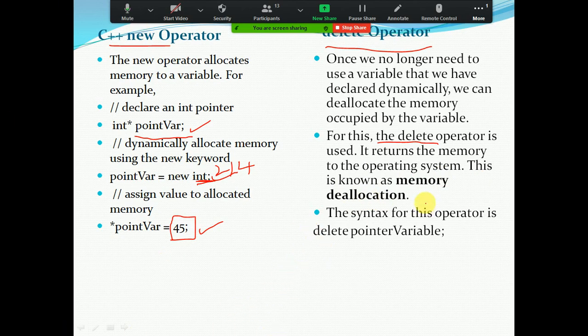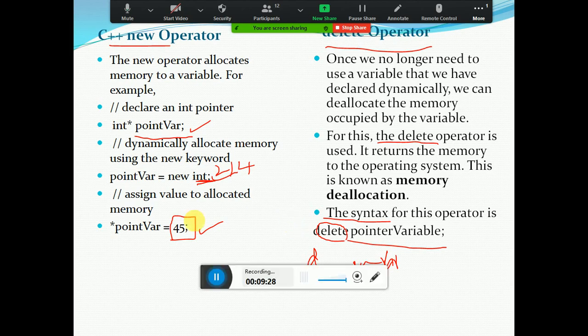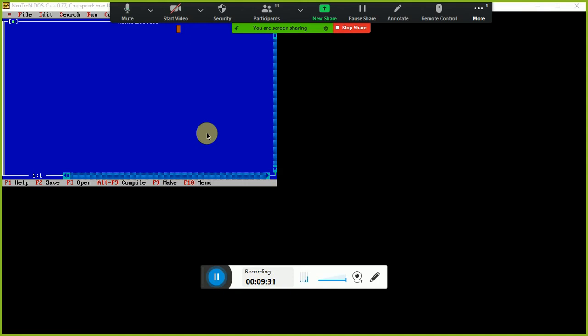Now, what is the syntax? How to delete an object? delete pointer variable. So here, what is our pointer variable? int star pointer variable. We are allocating the memory with the help of the new keyword, so the same thing we will write with delete. So here new is to allocate the memory, whereas delete is to deallocate the memory for the pointer variables. So this is dynamic memory allocation. Clear? Okay, I am maximizing the window.